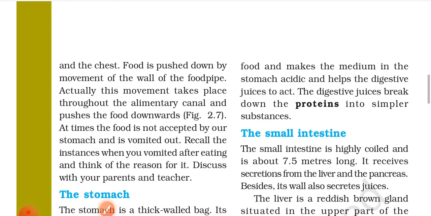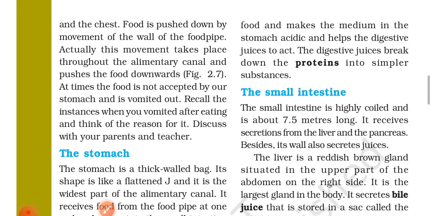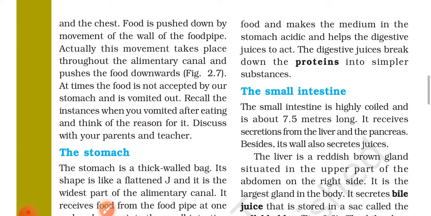Actually, this movement takes place throughout the alimentary canal and pushes the food downward. At times, the food is not accepted by our stomach and is vomited out. Recall the instance when you vomited after eating and think of the reason for it. Discuss with your parents and teacher.